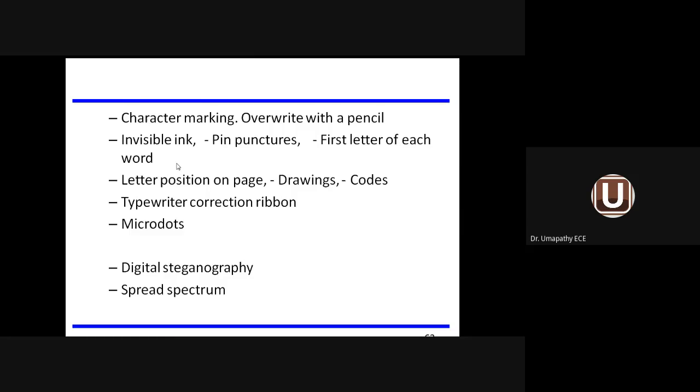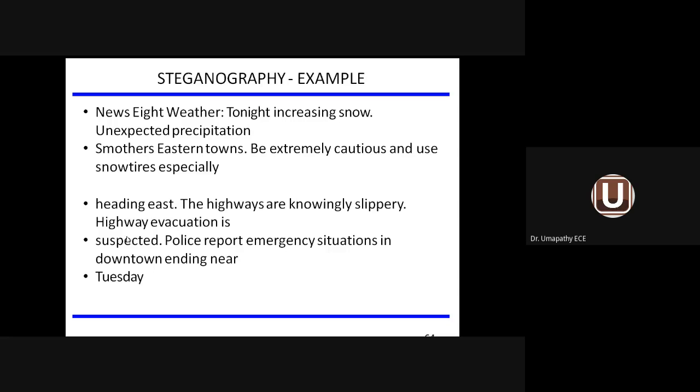Invisible ink means a complete sentence will be given. You have to take the first letter only, and you coin a message. Letter position on the page, typewriter correction ribbon, microdot, digital steganography, spread spectrum technique. These are the various features connected with steganography. Now I'll show an example.